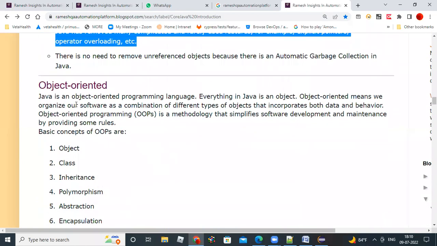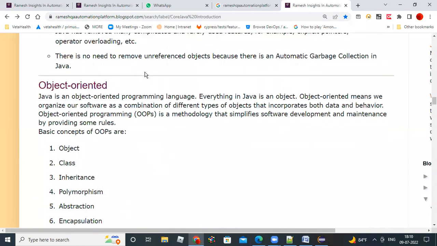The second feature: Java is an object-oriented programming language. Everything in Java is an object. An object is nothing but a physical entity that you can see, like a computer, table, mobile, car, house, anything, right? That's a physical object.